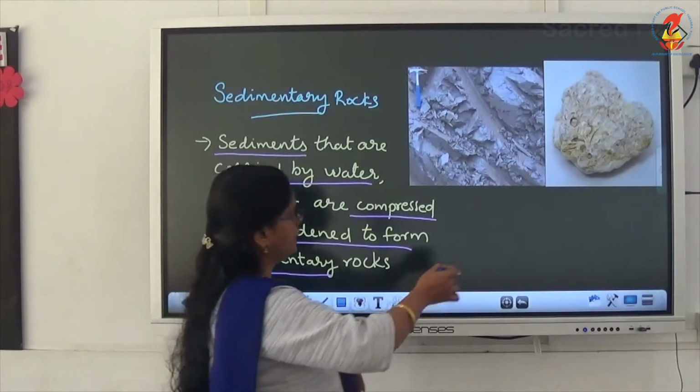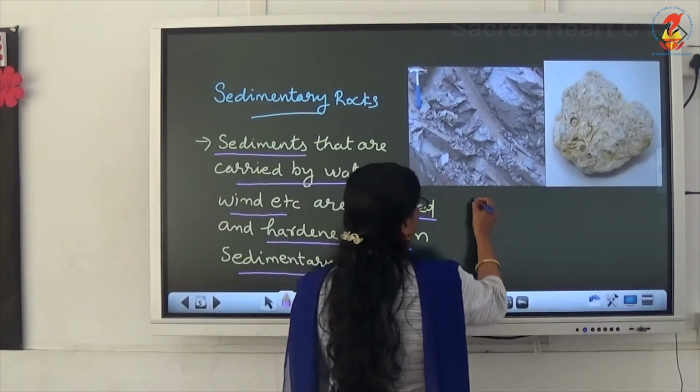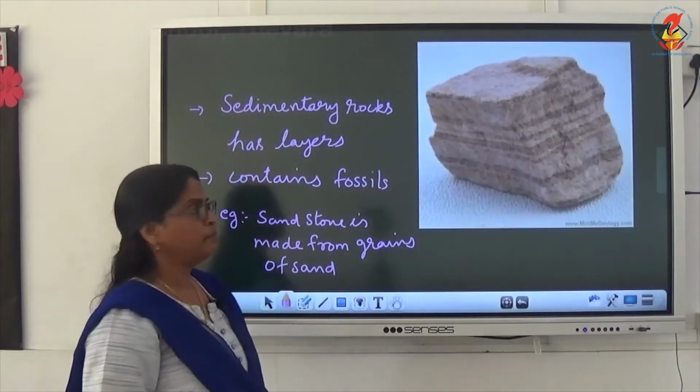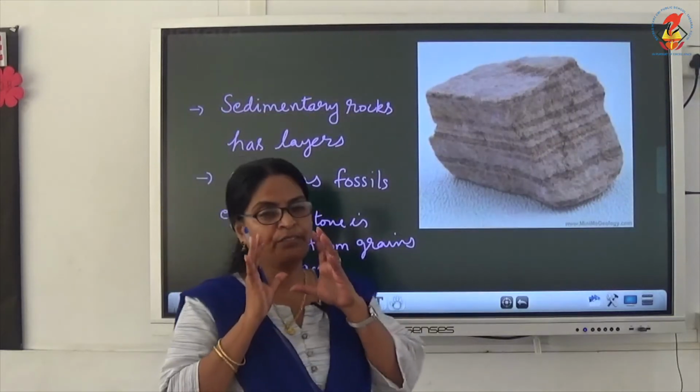You can see examples of sedimentary rock: clay, then limestone. They are examples of what? Sedimentary rocks.